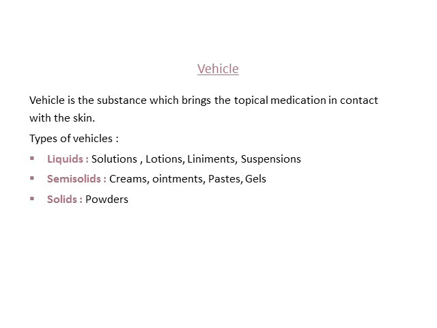Vehicle is a substance which brings the topical medication in contact with the skin. Types of vehicle are liquids, semisolids, and solids. Liquid vehicles are those such as solutions, lotions, liniments, and suspensions. Semisolids are those such as creams, ointments, pastes, and gels. Solids are those such as powders.